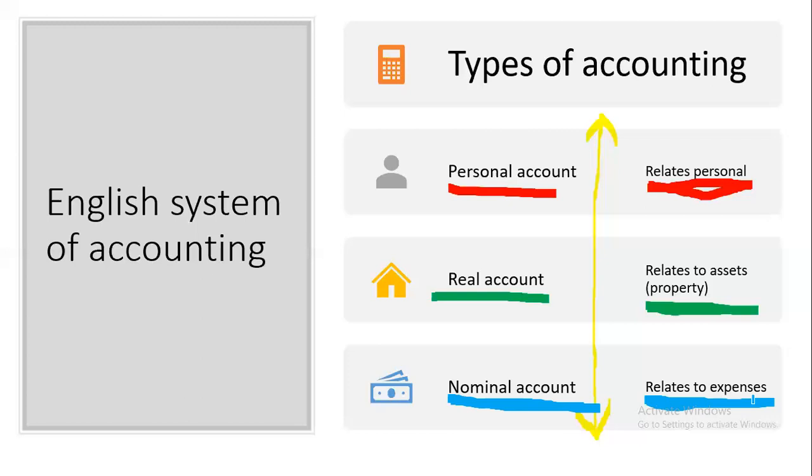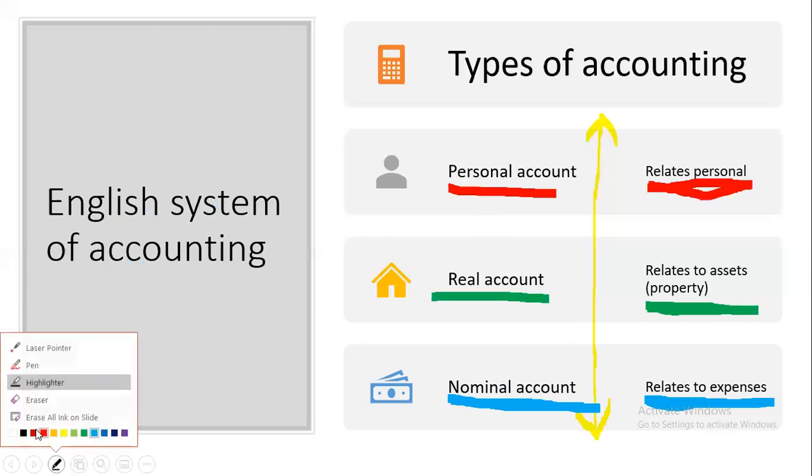For example, if you pay any kind of commission to your friend or salesman, that is also an expense for your business, so that comes under nominal account. One more example is income. If you receive bank interest or commission from a friend or any outsider, or any kind of income, all that comes under nominal account.